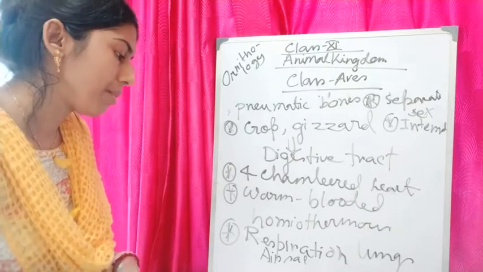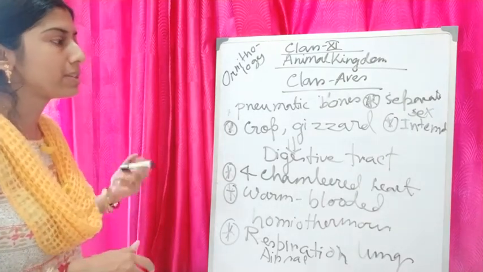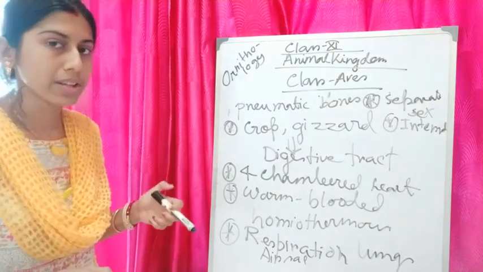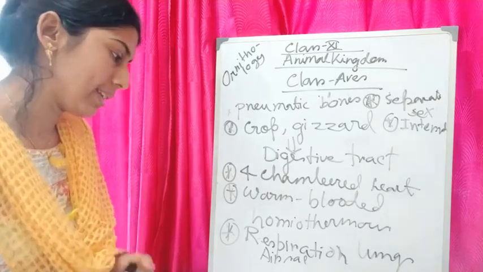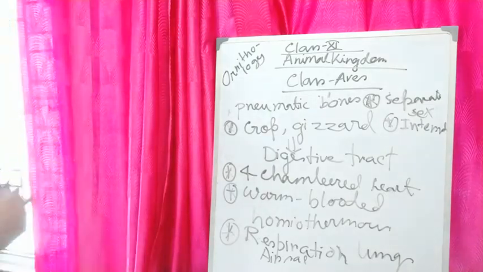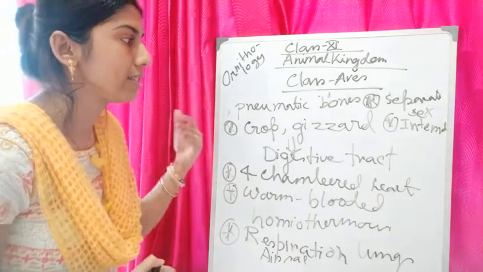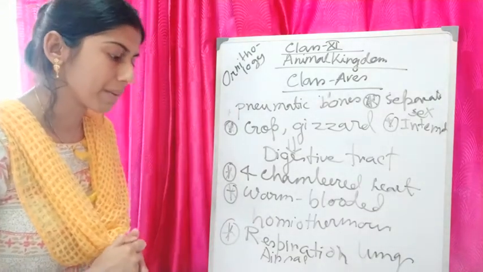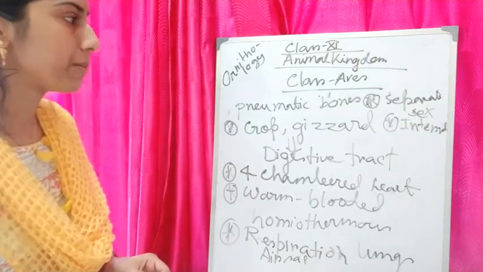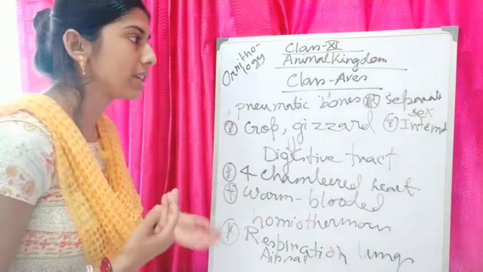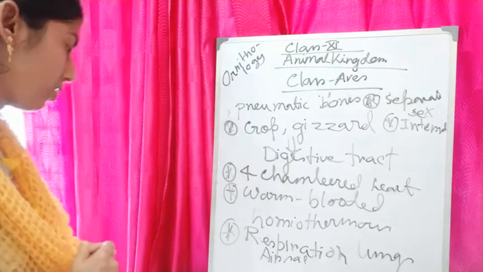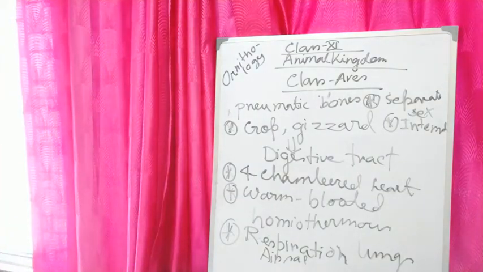Their development is oviparous type, that means they will lay eggs, and development is usually direct. Some parental care is well developed in case of Aves. That means parents will take care of their child. That is called parental care.